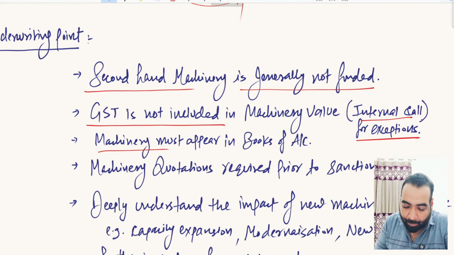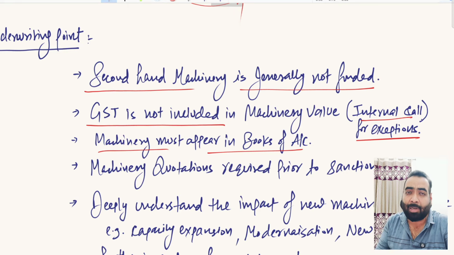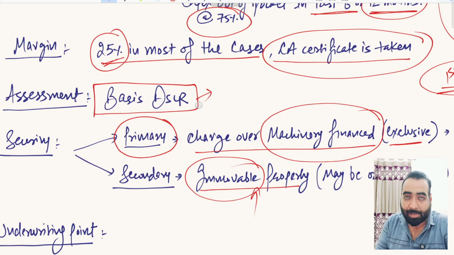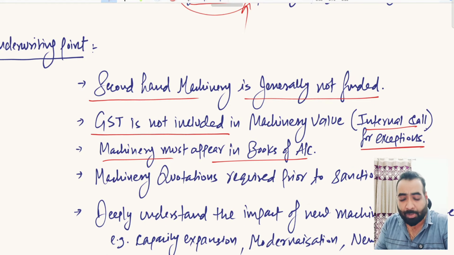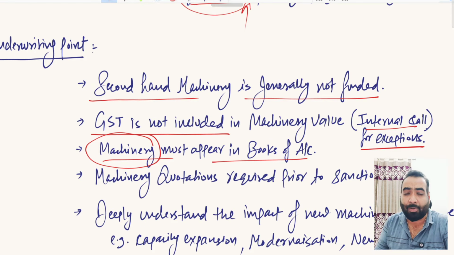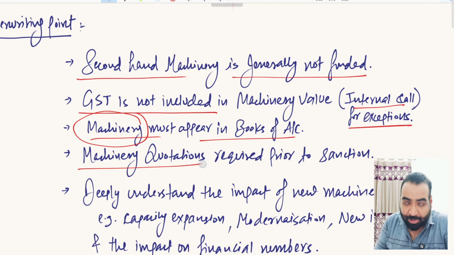So the machinery that you are buying must appear in the books of account. The machinery term loan is given for your business. The assessment is done basis DSRA, which is based on your income as per your books of account. So the loan should appear in your books of account, and the asset should also correspondingly appear in your books of account. You cannot say that I will take the machinery term loan in the firm and I will buy the machinery in my own individual name and the machinery will not appear in the books of account. You cannot say that. So the machinery quotation, initial quotation, you have to submit prior to sanction of the loan.